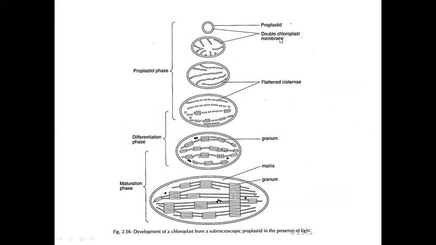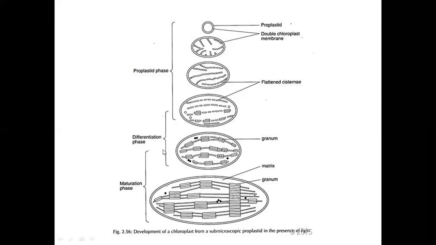First one is the proplastid phase. Inside the proplastid a double chloroplast membrane is developed. You can see here. Then the flattened cisternae form inside the chloroplast membrane.